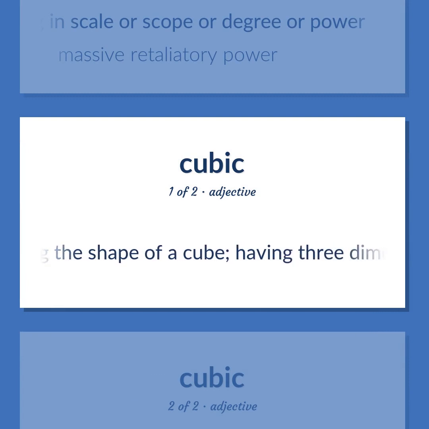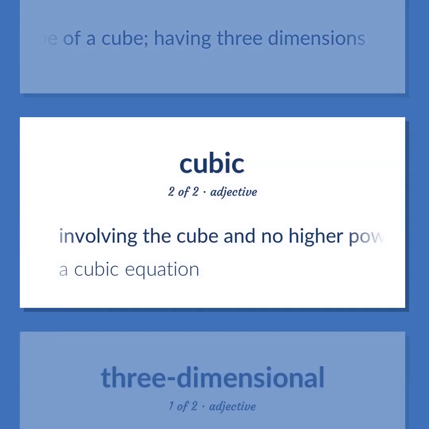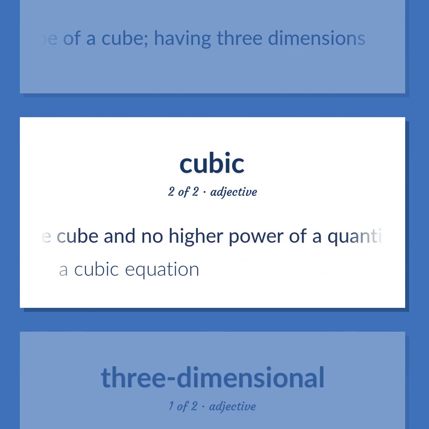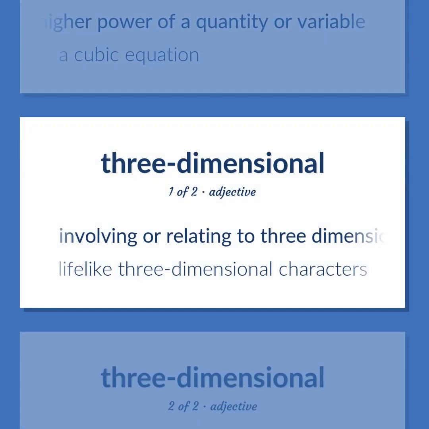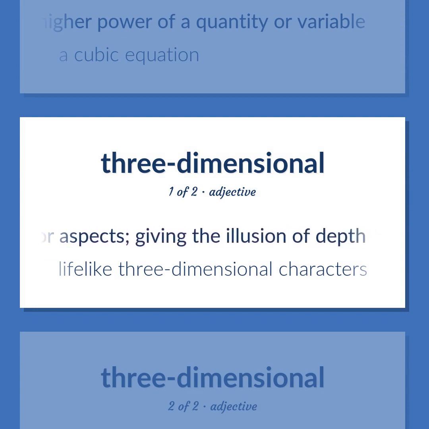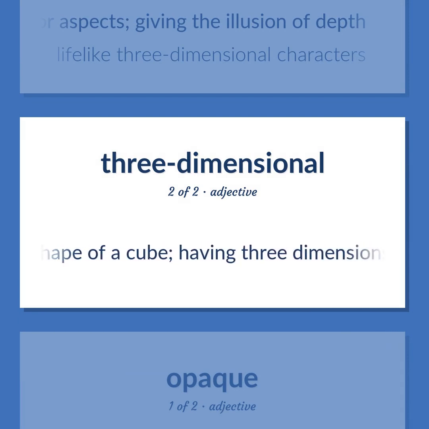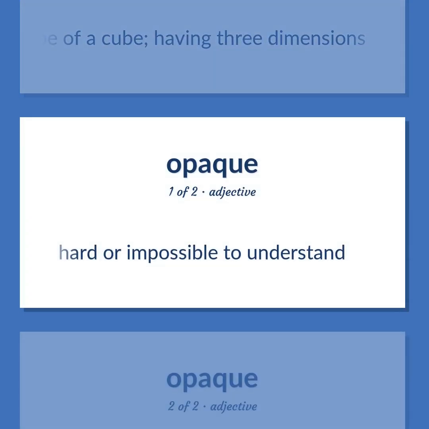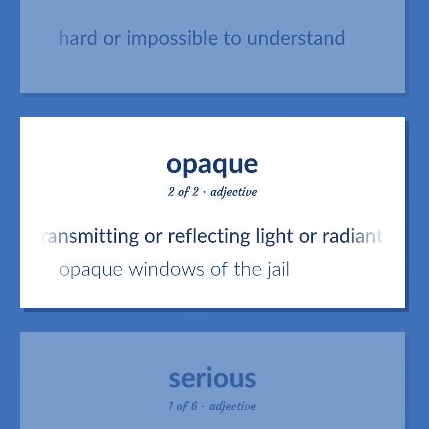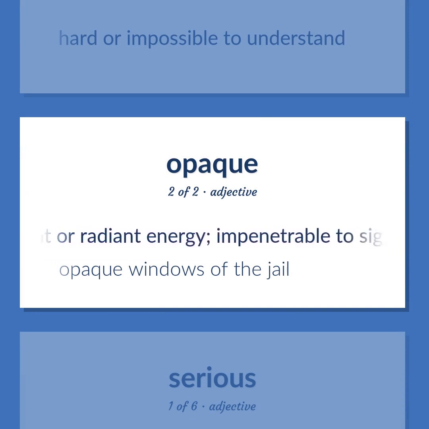Having the shape of a cube, having 3 dimensions. Involving the cube and no higher power of a quantity or variable. A cubic equation. Involving or relating to 3 dimensions or aspects, giving the illusion of depth. Lifelike 3-dimensional characters. Having the shape of a cube, having 3 dimensions. Hard or impossible to understand. Not transmitting or reflecting light or radiant energy, impenetrable to sight. Opaque windows of the jail.